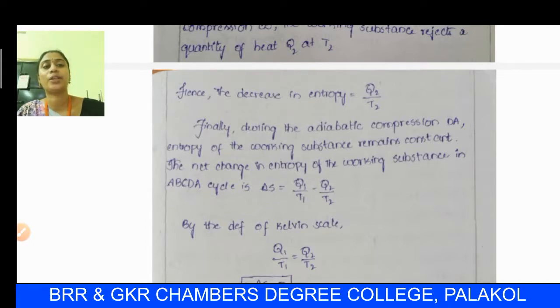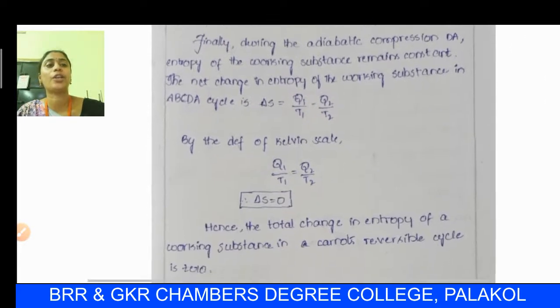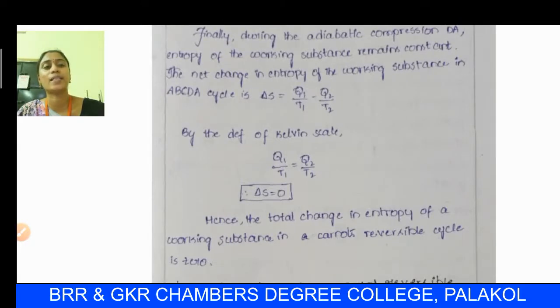The net change in entropy can be concluded from the four steps. So, finally, the net change in entropy of the working substance in the ABCDA cycle is indicated with the letter delta S, because entropy is denoted by the letter S. Therefore, delta S is equal to Q1 by T1 minus Q2 by T2.